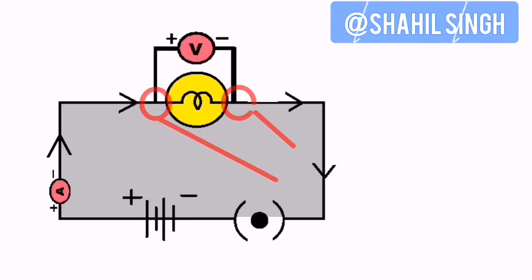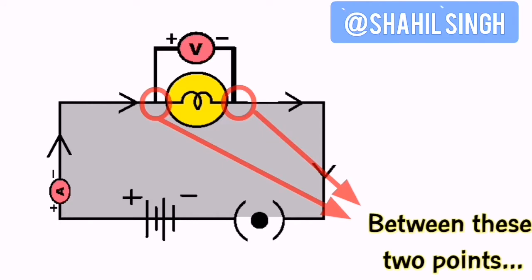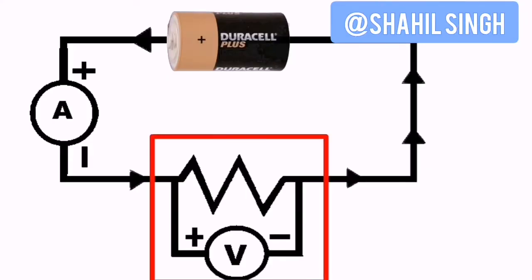It has a very specific reason for that, because voltmeters are designed to measure the potential difference between 2 points. If you connect that voltmeter in series with the resistor, then just imagine, between which 2 points will you be measuring the potential difference? Use your imagination. This is why the voltmeter is specially connected in parallel with the resistor.